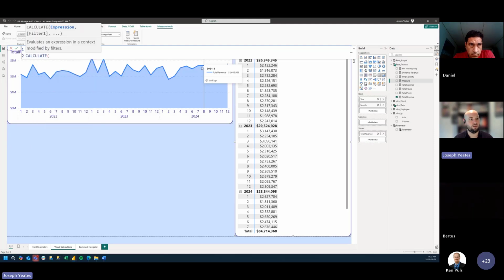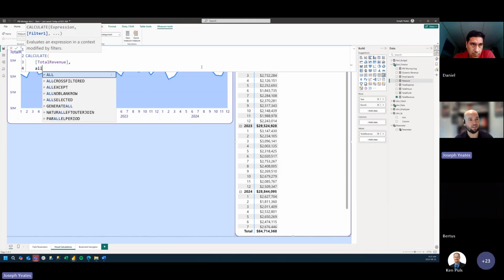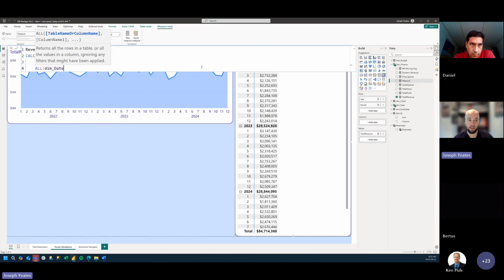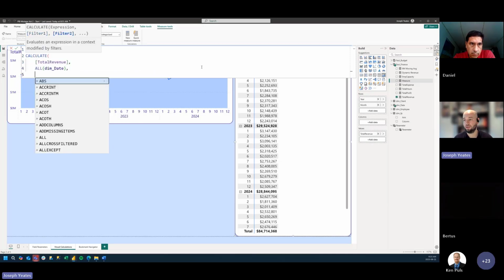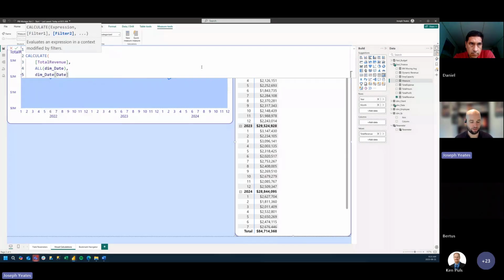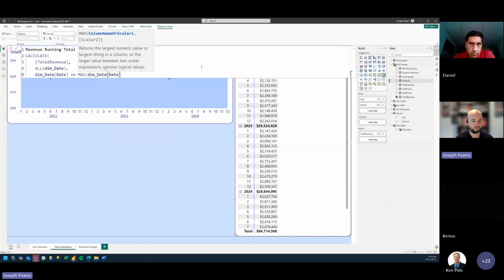And we'd need to use CALCULATE on our total revenue again. And this is where we would have to do something like look at our entire dim date table, and return our total revenue when the date from our date dimension is less than or equal to the max date in the context of our visual.